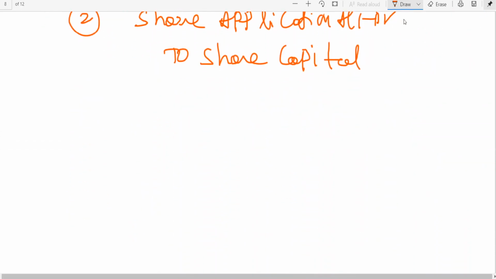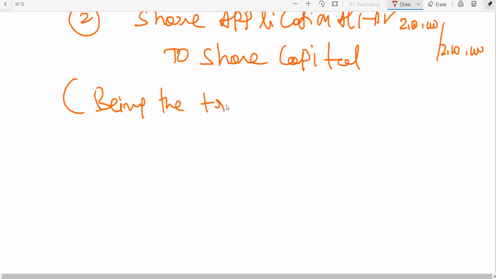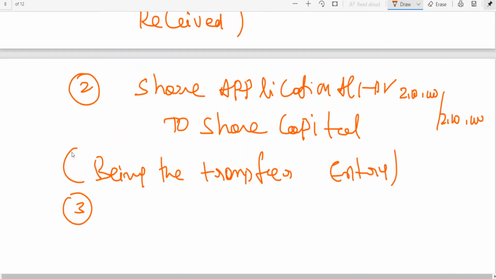Share application to share capital 2 lakhs.